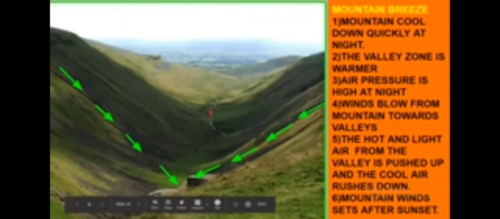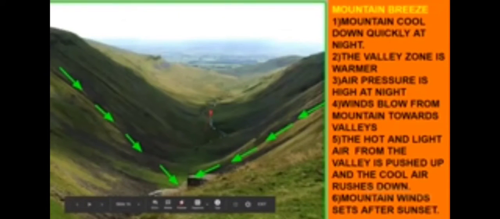Look here in this picture. As I told you, these are the mountain tops and this is the valley. What happens in the night time? At night, what will happen to the mountains? The mountain top will cool down quickly as compared to the valley. So at night the mountain will cool down quickly. Then what will happen? This is cooler and the valley zone here will be much hotter.